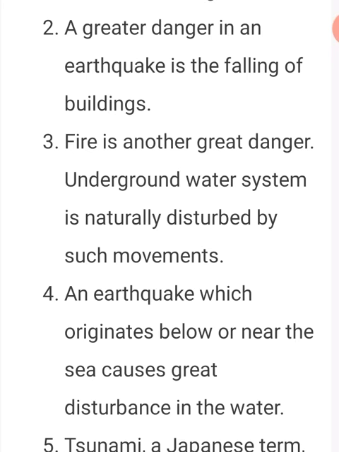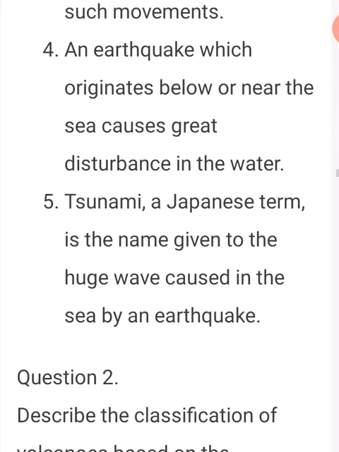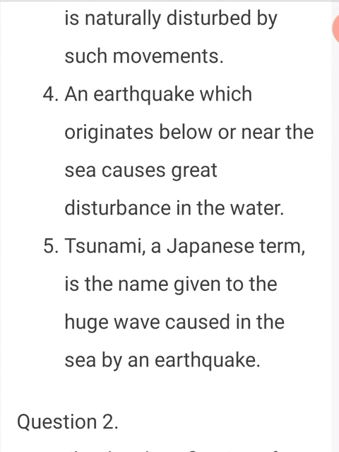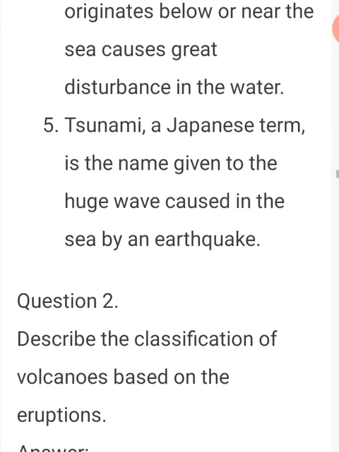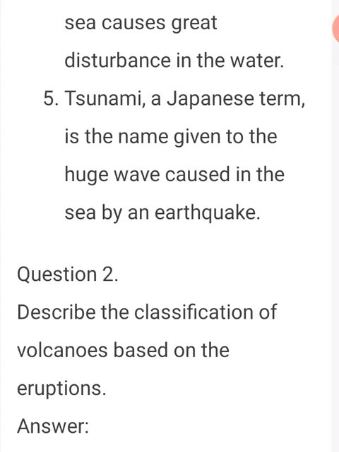Underground water system is naturally disturbed by such movements. Fourth point, an earthquake which originates below or near the sea causes great disturbances in the water. Fifth point, tsunami, a Japanese term, is the name given to the huge wave caused in the sea by an earthquake.